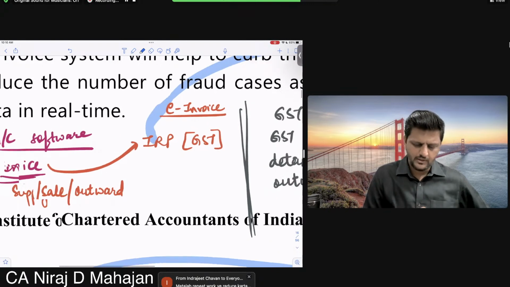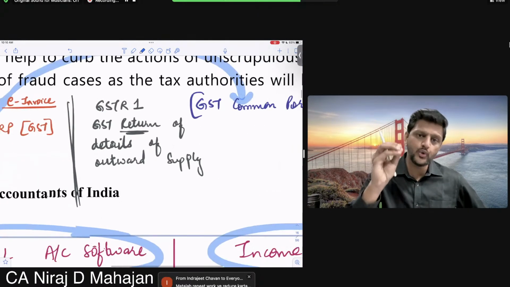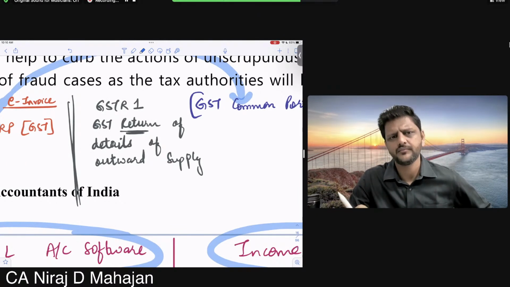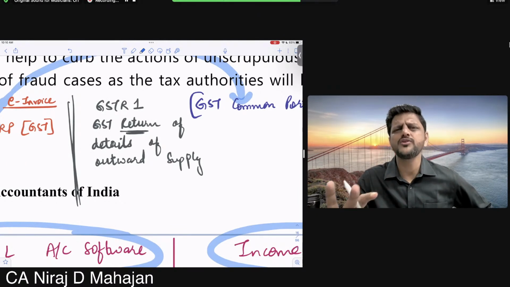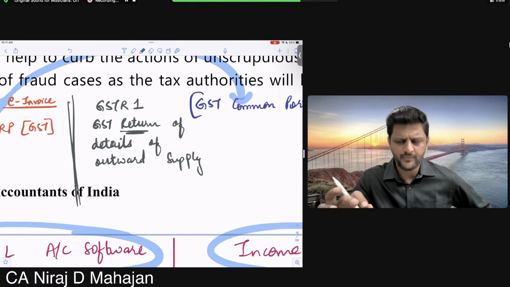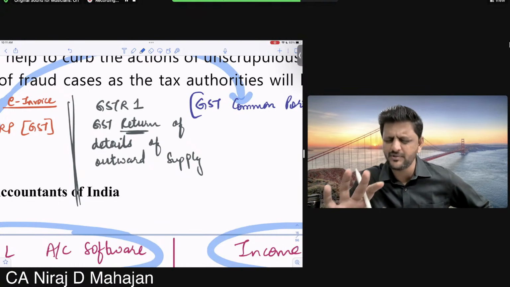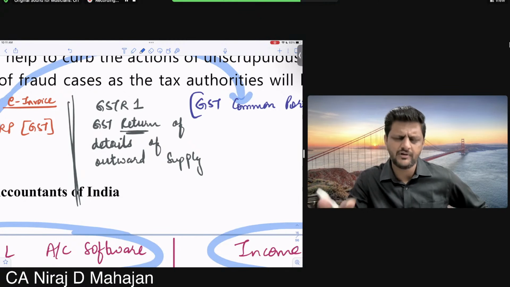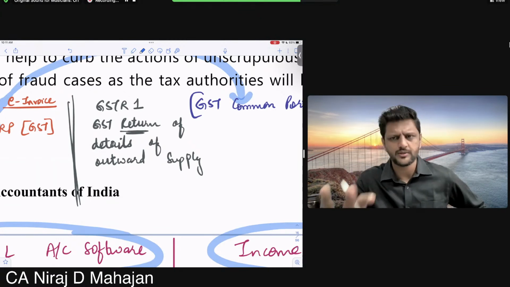Why to repeat the work now? Now check. Every person is required to do GSTR1. Required to do means required to file GSTR1. What was your taxable outward supply in the last month? That you have to report in GSTR1. Is it okay? It is a monthly return. Or for some people it is a quarterly return, small taxpayers. But let us keep the example as monthly only. Every month you file GSTR1 showing details of outward supply. Is it okay till here?